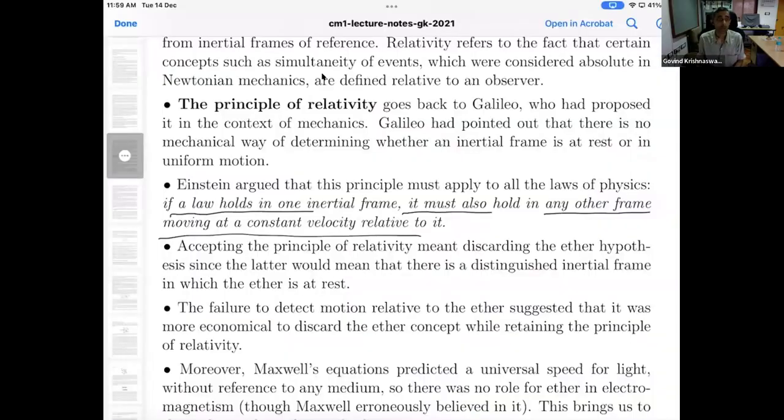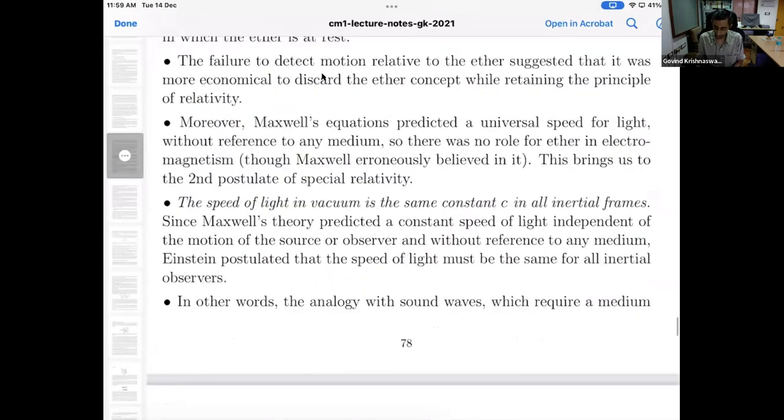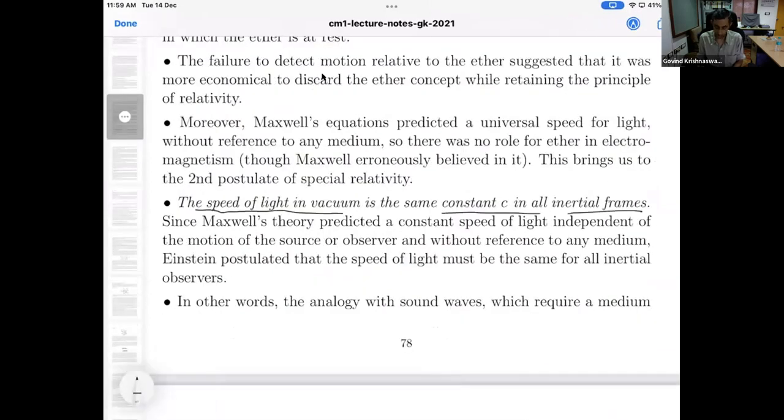Okay, so that is the principle of relativity. In addition to that, Einstein's second postulate is that the speed of light in vacuum is the same constant c in all inertial reference frames. So this was the second postulate.